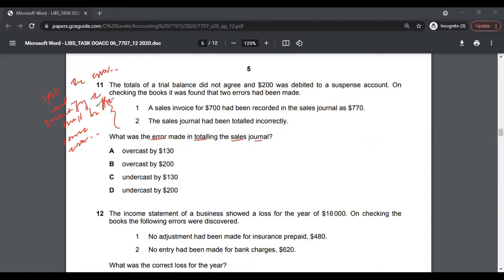You have to see whether the error has undercast or overcast. You will calculate some amount and then see whether it's undercast or overcast. I would say this question would be medium. It won't come into easy. It will take some time for you to understand the error and then solve for it. So this definitely is a medium type question.